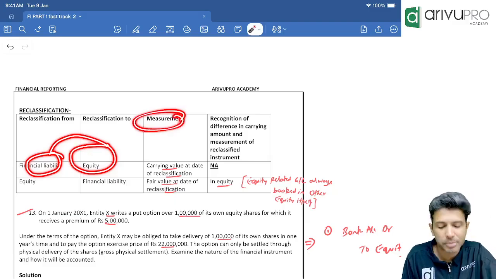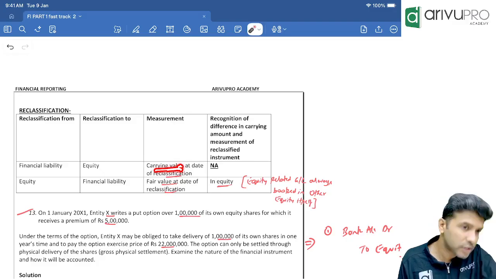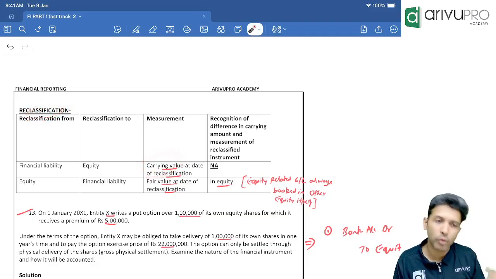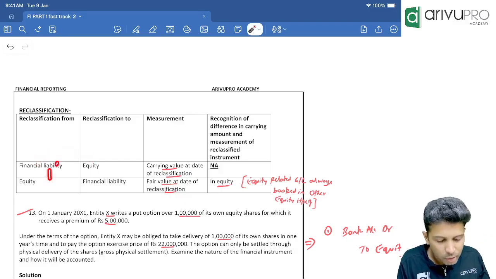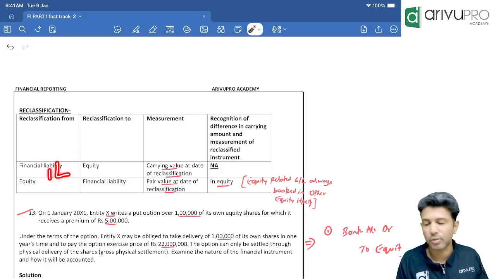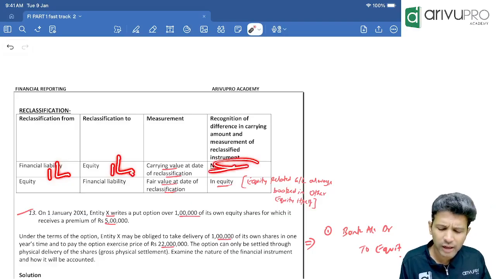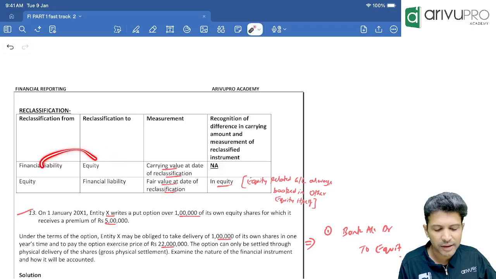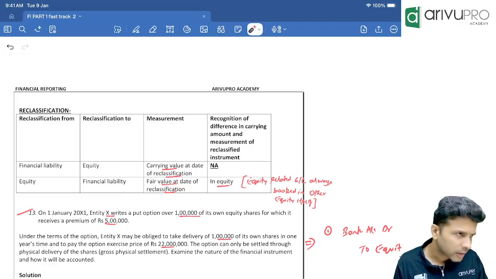So the reclassification measurement basis is fair value or carrying amount? Carrying amount. Which day's carrying amount? Not the first day's. On the day this reclassification happened, that day's carrying amount you find, and from FL you make it equity. So if the carrying amount of financial liability on the date of reclassification was 1 lakh, the same 1 lakh will become the carrying amount of equity. That means is there any gain or loss? No gain or loss, because the same value of FL is becoming the value of equity. Done, Sirji. Correct, Sirji. Any doubt, Sirji?